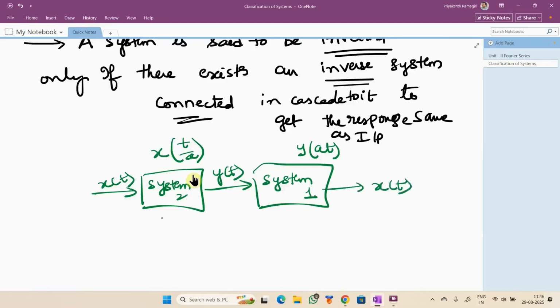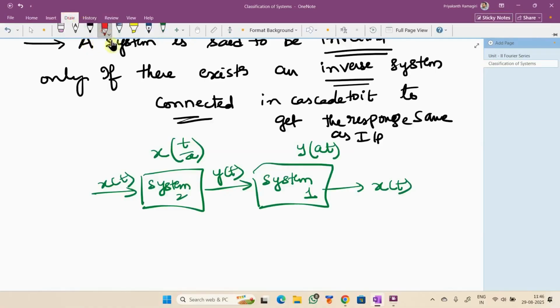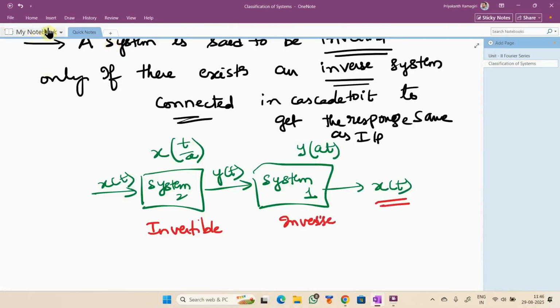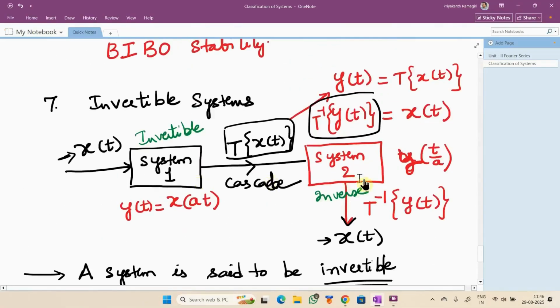Now tell me which system is invertible here? System 2, sir. Exactly. Always the first system which is connected, and there exists a second system connected in cascade to get the output same as your input. So the second system will become inverse. It is all about the order we connect. If there exists an inverse system, then only system 1 is said to be invertible. If there is no system which gives the inverse operation, then I can say that this is a non-invertible system. Got it? Is it clear?